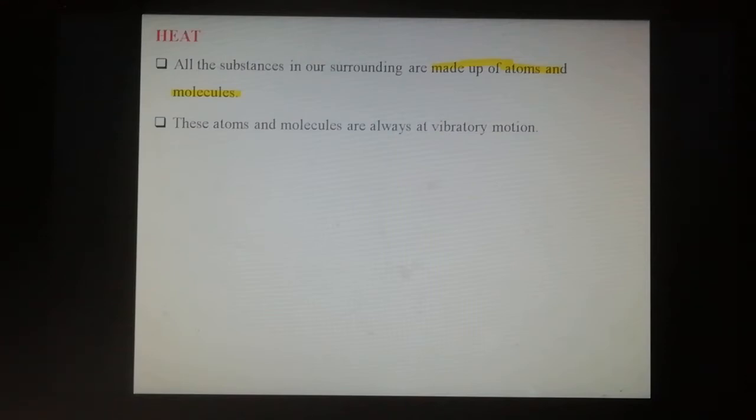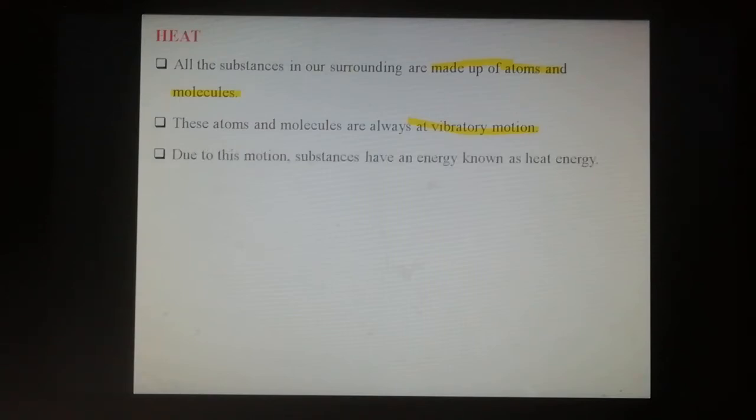These atoms and molecules are always in vibratory motion. Different kinds of motion are observed: linear motion, vibratory motion, rotatory motion, etc. Vibratory means fast movement of oscillations, a to and fro motion. Slow to and fro motion is oscillation. Fast to and fro motion is vibration.